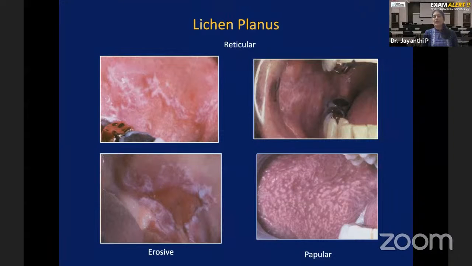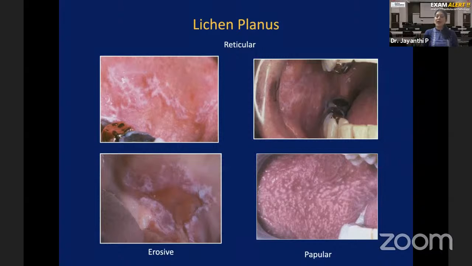Normally, T lymphocytes are supposed to destroy only virally infected cells, correct? But here in a lichen planus patient, the cell is not virally infected. It's a normal cell, but the normal basal cells of the epithelium are attacked and destroyed by the T lymphocytes. Therefore, lichen planus is a cell-mediated autoimmune disease. No autoantibody production is seen there.